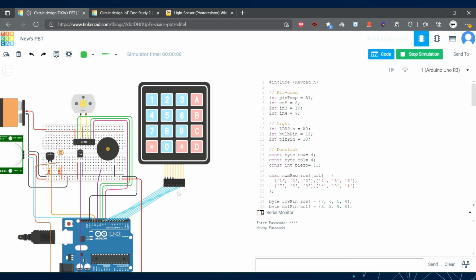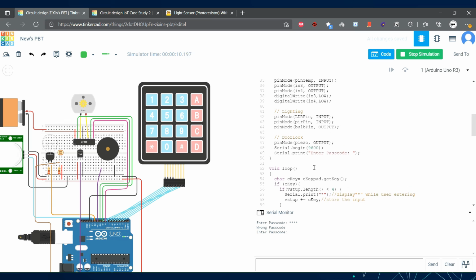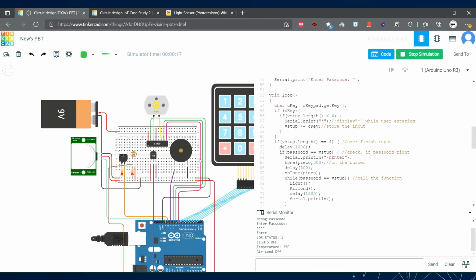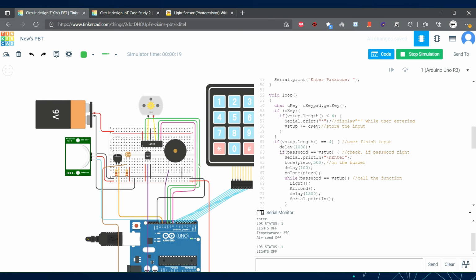Then as you can see, the buzzer will turn on, and the code will loop back to the first step and get the input from the user again. So now I'm going to enter the right password, which is 1234, and the buzzer will turn on, but with a different sound compared to when we entered the wrong passcode.